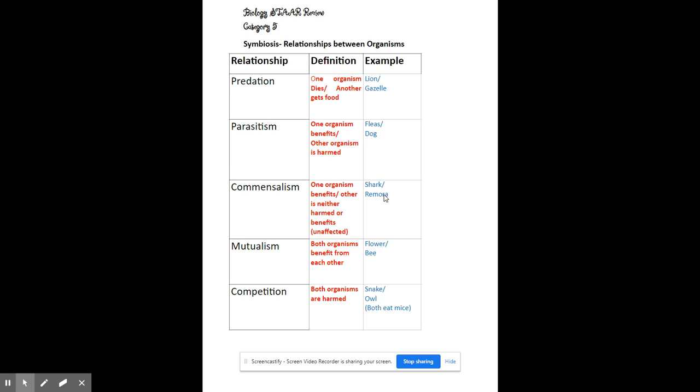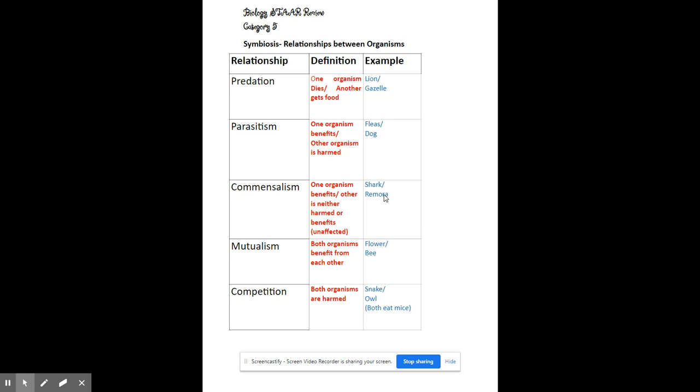It's almost using the shark like a bodyguard, because whatever preys on the remora fish is going to stay away if it sees it's hanging out with a shark. So the remora fish has two benefits. But nonetheless, commensalism is when one organism benefits, in this case our remora fish, and the other is neither harmed nor helped, and that's the shark.